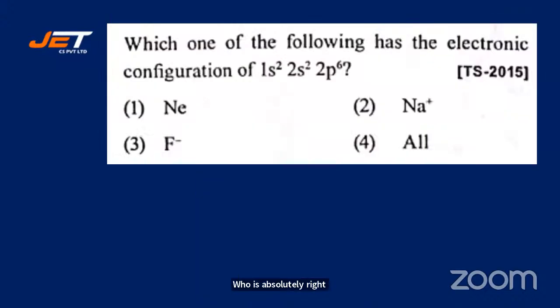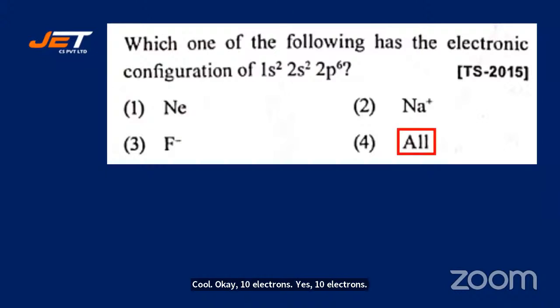Which one of the following has electronic configuration of 1s2, 2s2, 2p6? 1s2, 2s2, 2p6. Because actually, neon is right. 1 is right, absolutely right, but you have sodium plus as well. Sodium plus and again 10 electrons. F minus and 10 electrons. So let's see the answer.